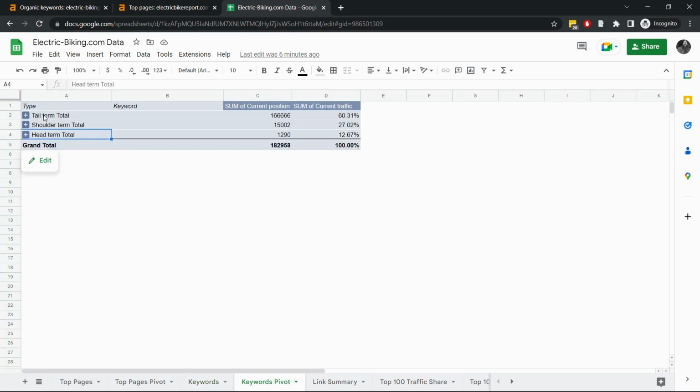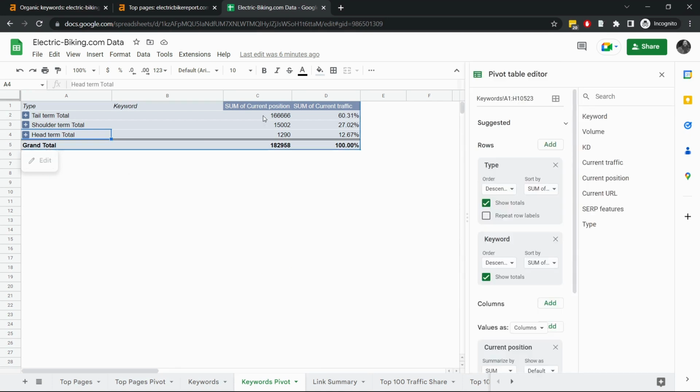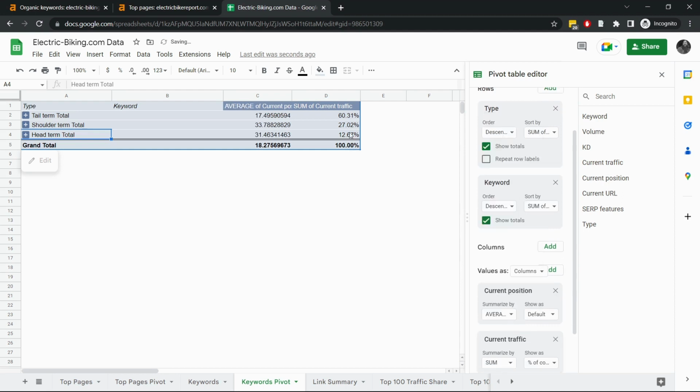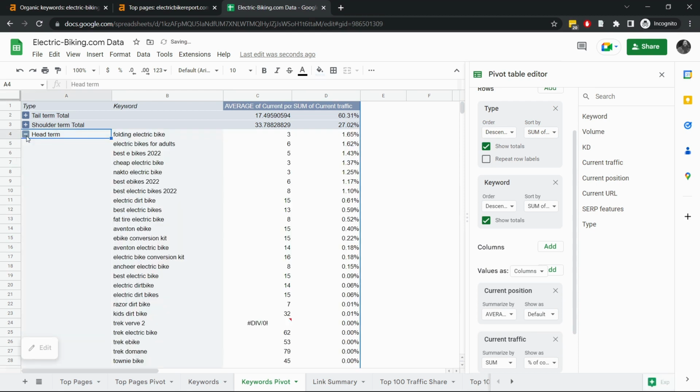And you can see here I have the term type, or what bucket it falls into, and then I have keywords nested underneath that, as well as the position here, which we can actually change to average. This guy. And then the sum of current traffic represented as a percentage of the total column. So from here, if you're looking at reliance on different terms, you'll just want to open up a lot of these different buckets and understand what percentage of total traffic is coming from some of these top terms and in what positions that site is ranking on those terms on.